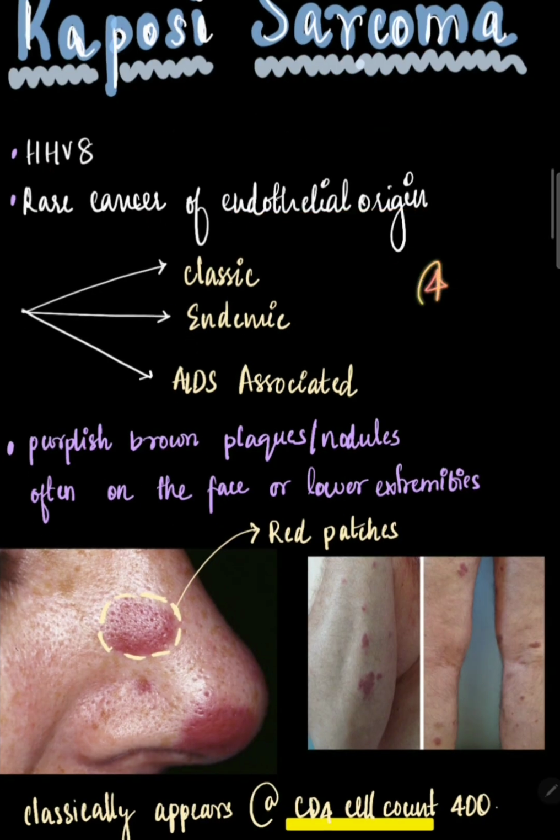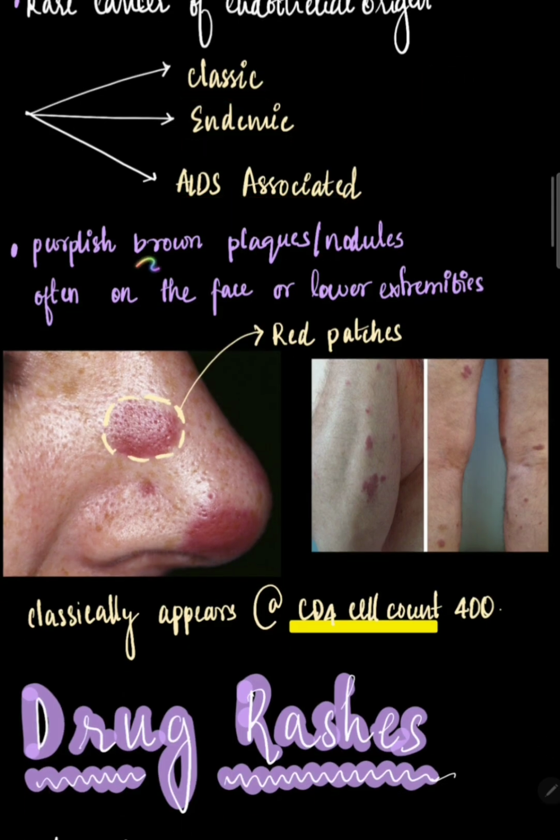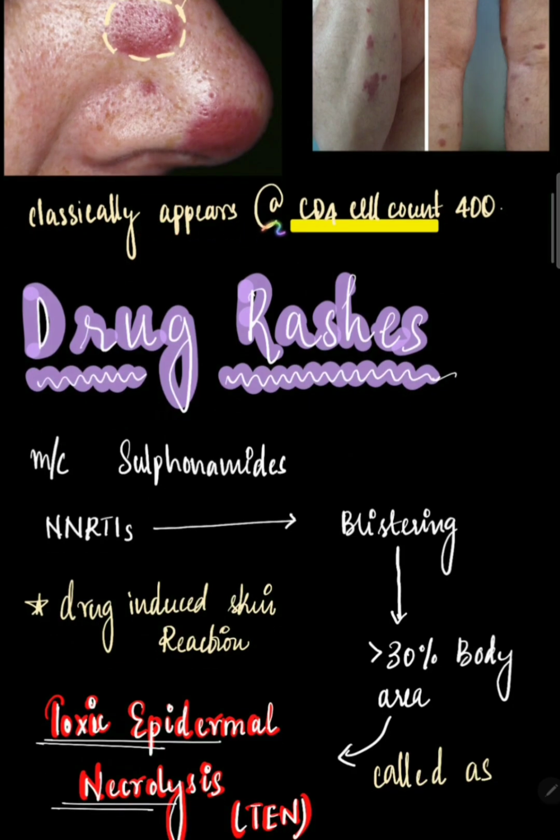Now there are around 4 types, but in Davidson there is classical, endemic, and AIDS associated. They are purplish brown plaques or nodules, which are often on the face or lower extremities. They are present in the lower extremities, and here we have red patches on the face, on the nose. They classically appear when the CD4 cell count is around 400 cells per microliter.